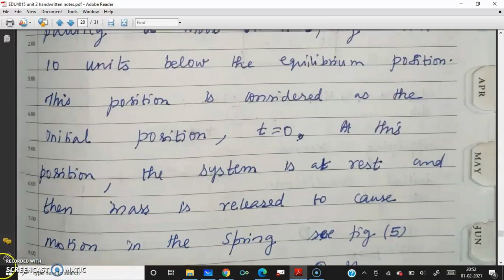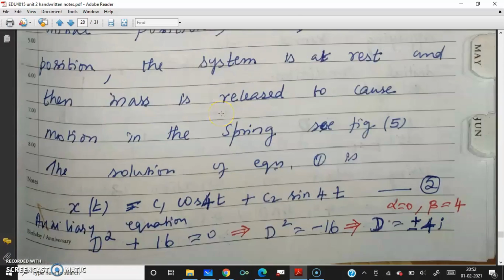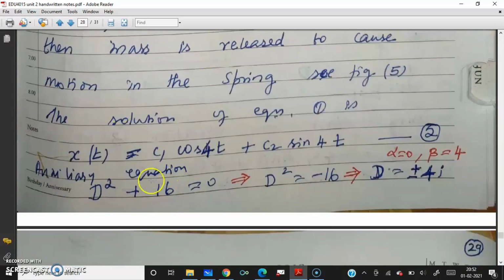Now the solution of this differential equation is what? Normal differential equation, D square plus 16. D equal to square root of minus 16, that is plus or minus 4i. Alpha is 0, beta is 4. So using e power alpha x into c1 cos beta x plus c2 sin beta x, beta is 4, you solve the differential equation, the CF you will get. So we got x of t. Auxiliary equation, this is how I got D square plus 16. D square is minus 16, D is plus or minus 4i, alpha is 0, beta equal to 4. That is how we got the solution.